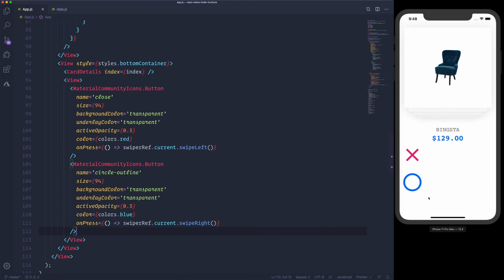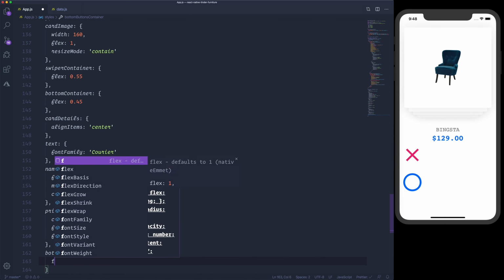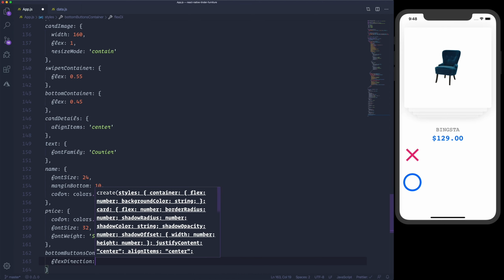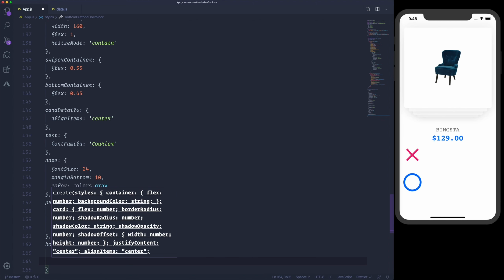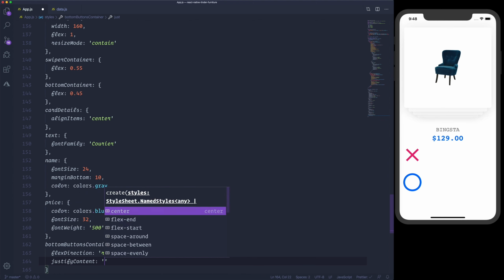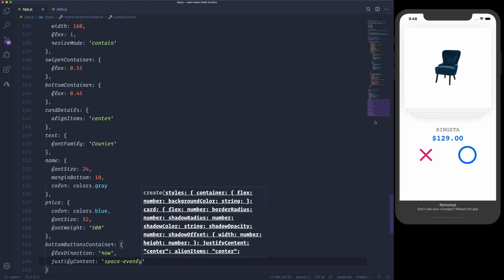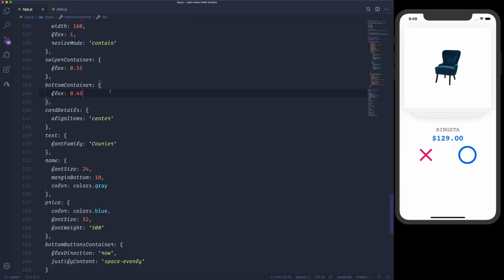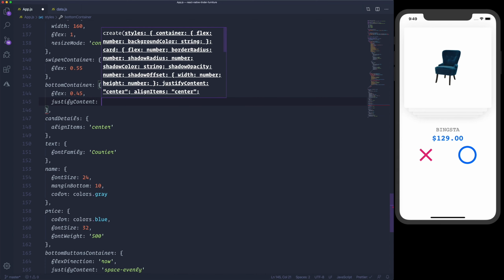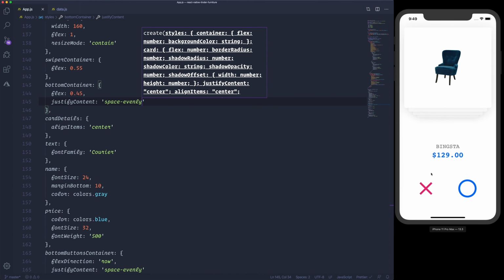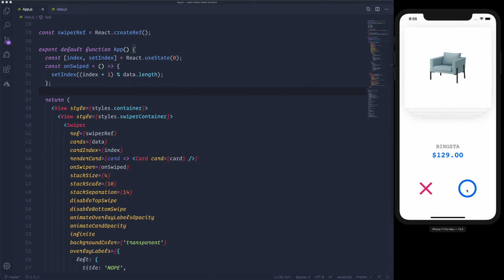In order to align those properly, let's apply some style to the view wrapper, bottom buttons container. We would like a flex direction of row, and we would like to justify the content space evenly, so they will be spaced evenly here. We would also like to apply justify content space evenly to the container of both the card details and the button here.